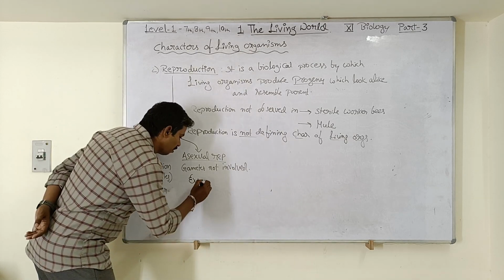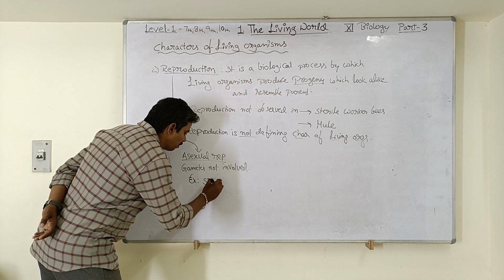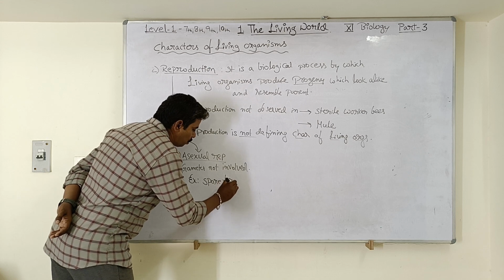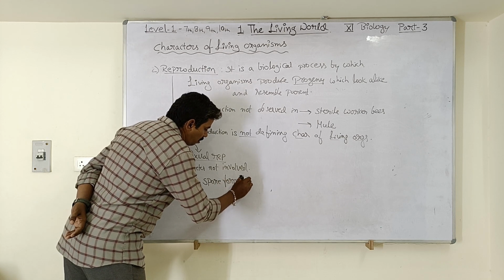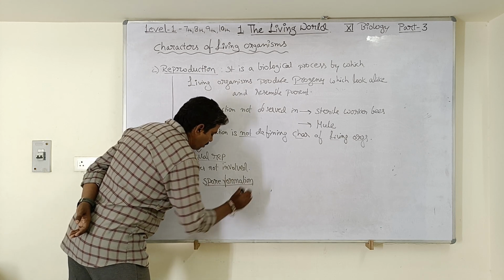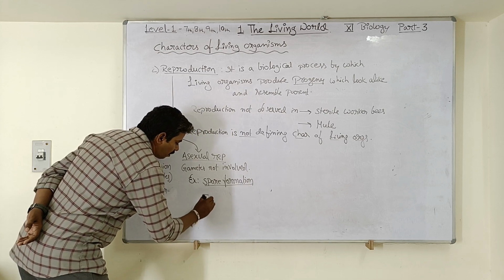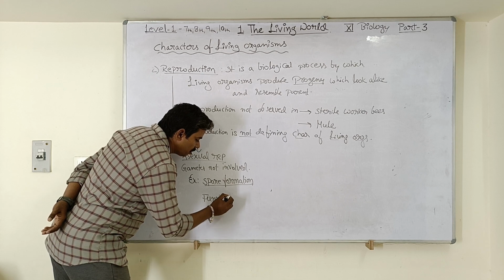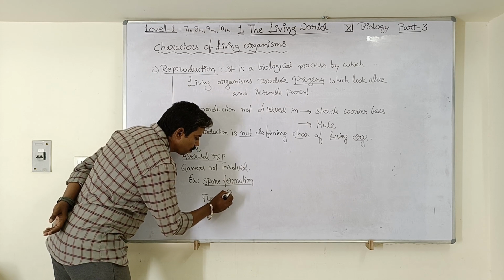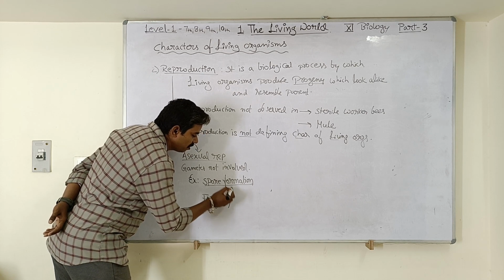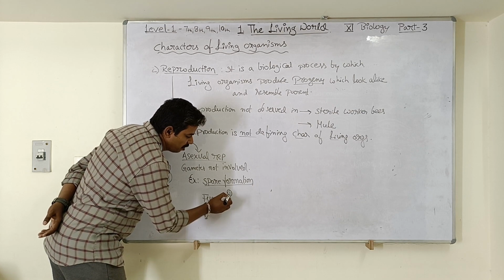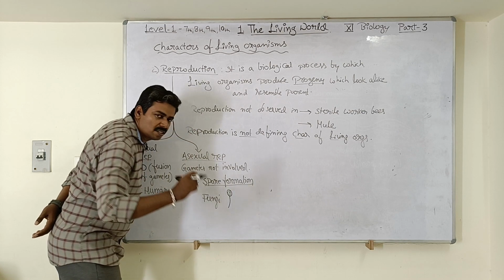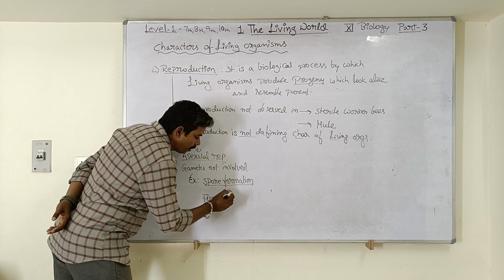First, spore formation. So what is spore formation? In fungi, the fungi produce a large number of spores inside some closed structures. These spores are extremely small, microscopic.